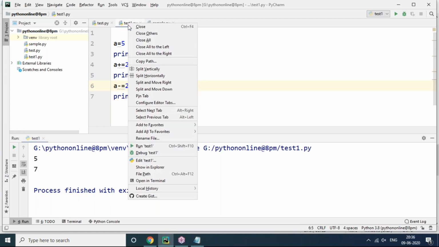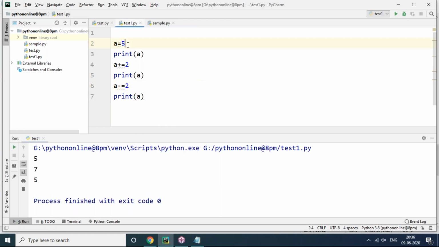So that's the result we are getting, 5 here. But don't think it applies on 5. If it were applied on 5, then the result would be 3. But it is not 3, it is 5 only. The recent value will be considered. What is the recent value? a value is 7. On 7 it's going to apply, 7 minus 2, that is 5. So the value 5 will be there. Now you can see print a is 5. So this is subtract and assign.